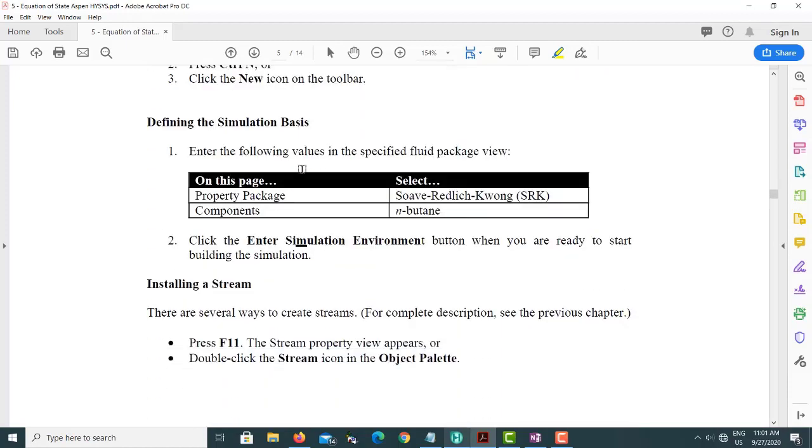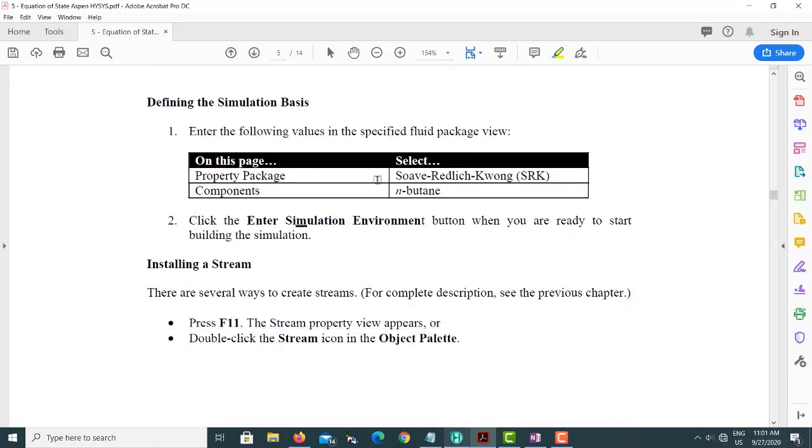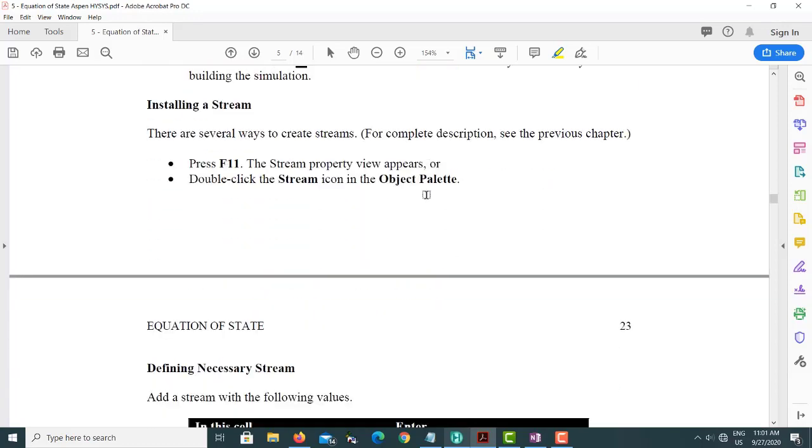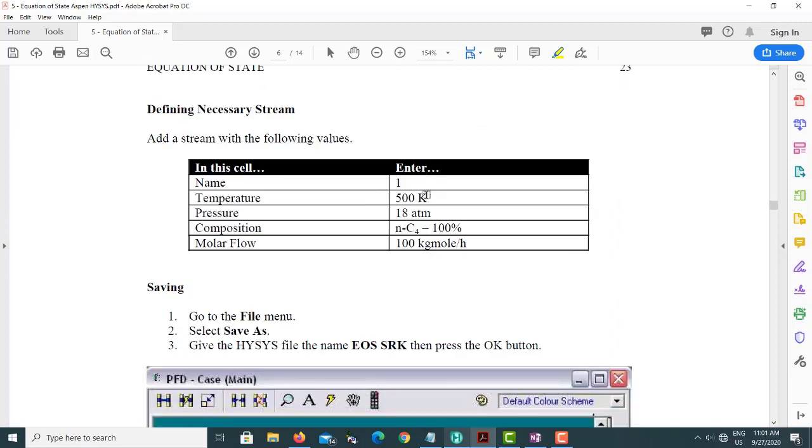To start with the simulation, we will start with the SRK equation of state, and we will choose the component called n-butane. So our fluid package is SRK equation of state, and our component is normal butane. The information given to us for the stream is that the stream name is 1.